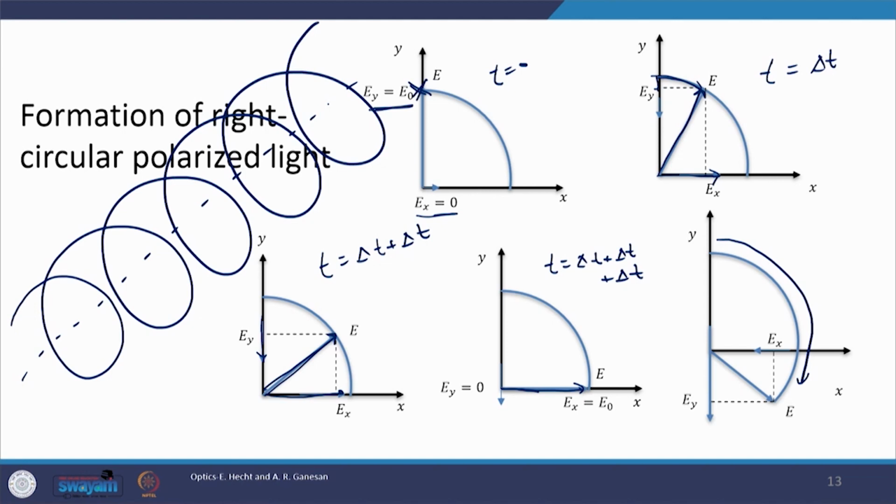But if you take a video of this tip, then the tip will trace a helical structure. Right circularly polarized light will form one type of helical structure, left circularly polarized light has the opposite sense of rotation, therefore this helical structure would be formed differently.